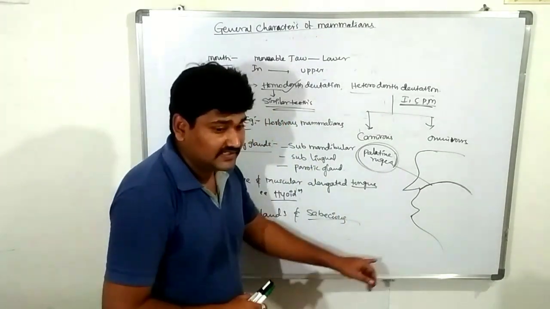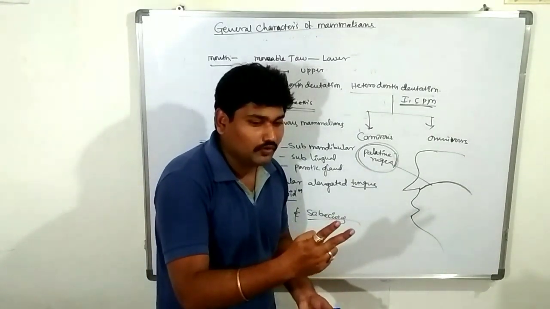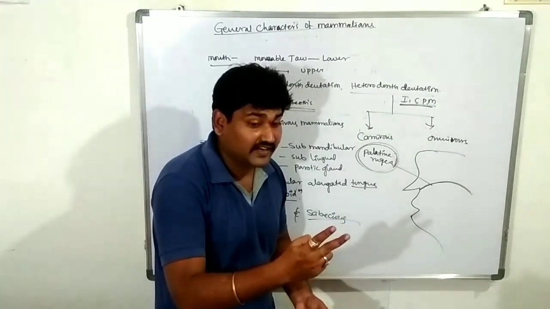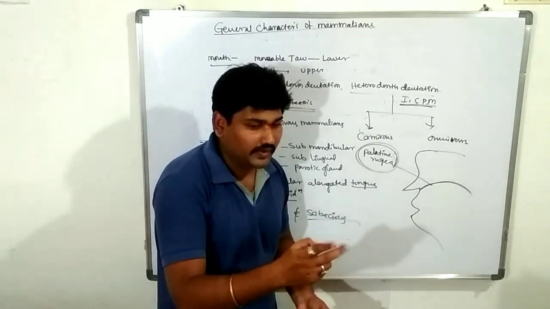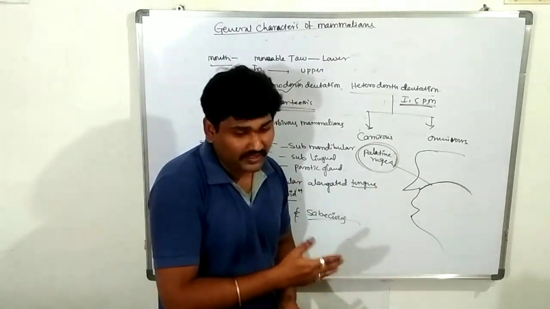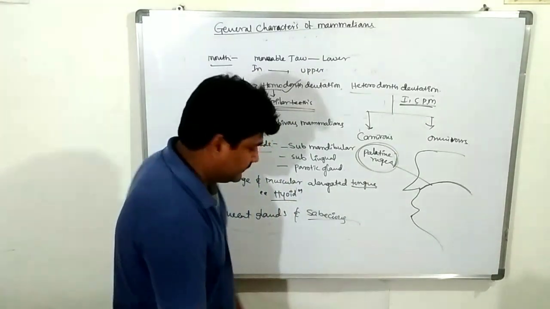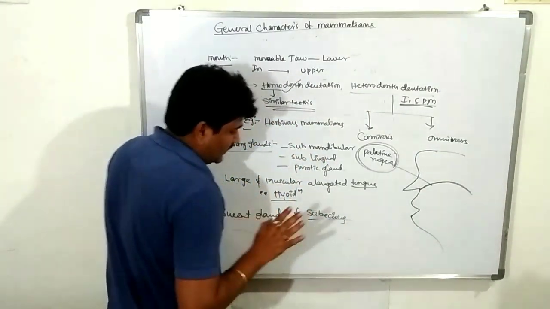Listen carefully. The sebaceous gland is a holocrine gland. In Unit 2 we already discussed the structural organization: holocrine, apocrine and merocrine. This is called a holocrine gland. Clear? That is completed. Next one.